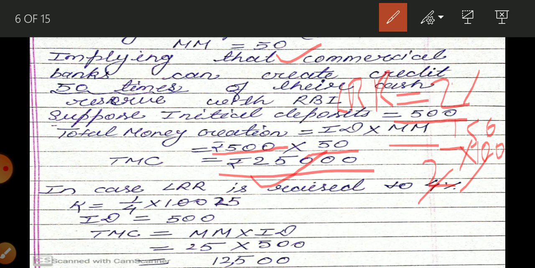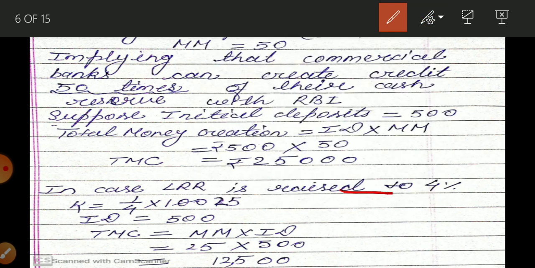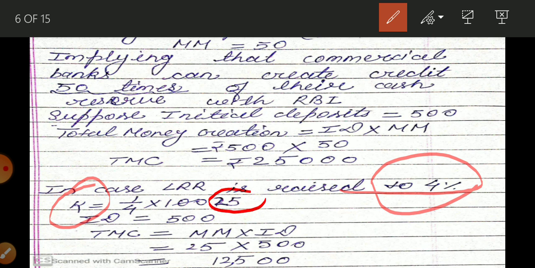Okay, now suppose the legal reserve ratio is raised to 4%. Now what will be the value of the money multiplier? When we put it in the equation, it will be 1 upon 4 multiply 100. What do we get when we divide? 25. So this is our money multiplier.